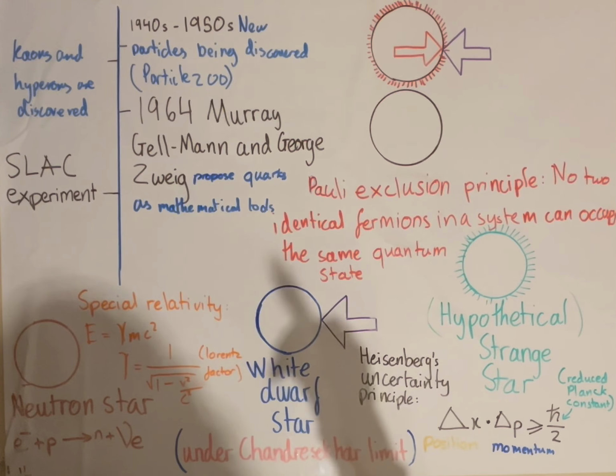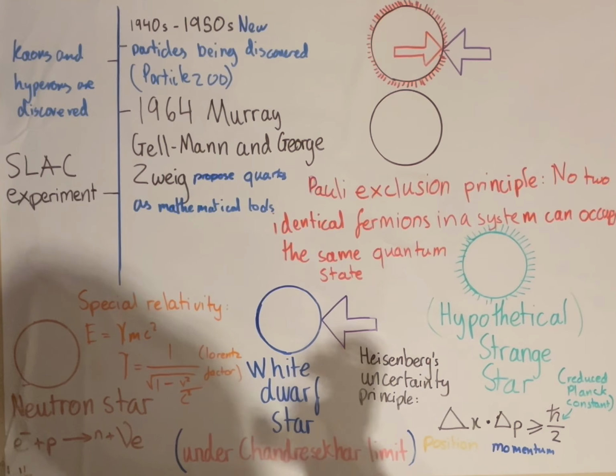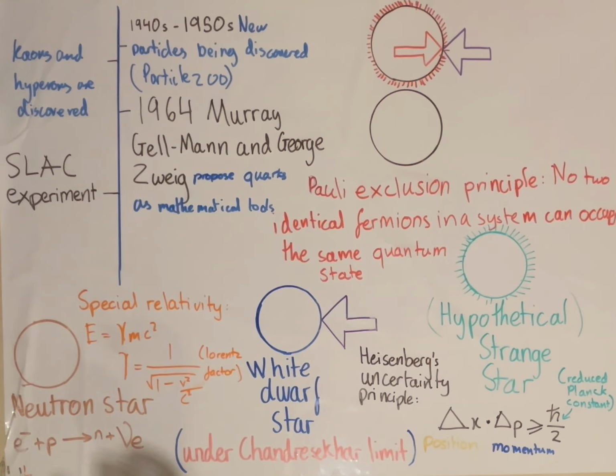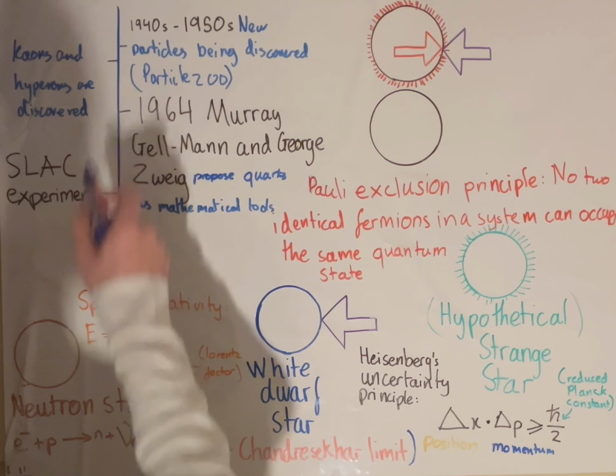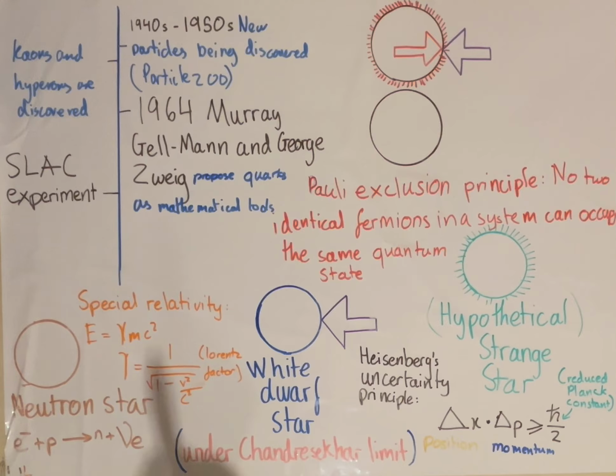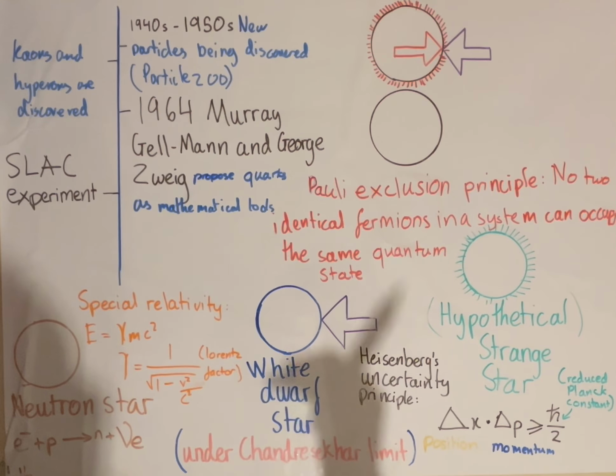What this means for us is that if we have, say, two or three strange quarks together to form a baryon, these three strange quarks at this point here, 1964, could not exist, because two of them would have the same quantum number, which means that they would be occupying the same quantum state.